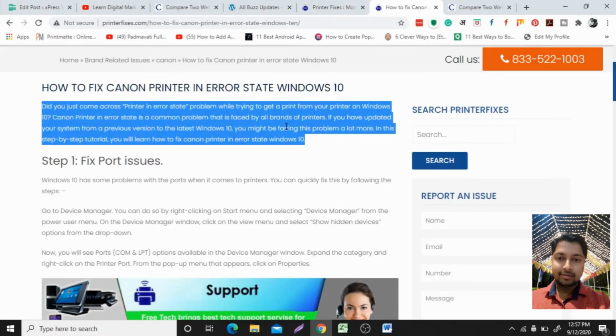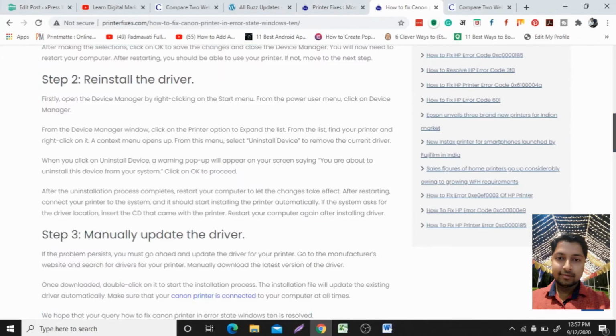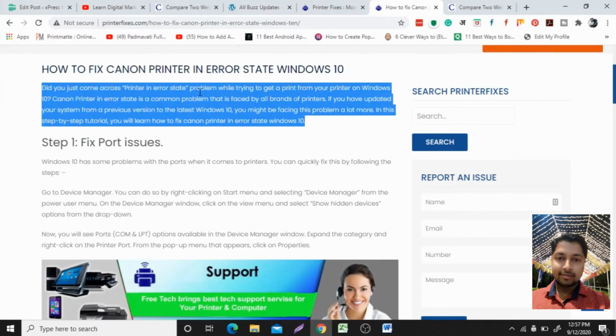Just copy the content. See, if you are writing some general content, we do not require any kind of source, but if you are writing technical content and you do not have much idea about the topic or theme of the article, it is good to use the source article. But just avoid copying lines or paragraphs from the same article. Try to read the source article, and after that try to frame a unique article of your own.